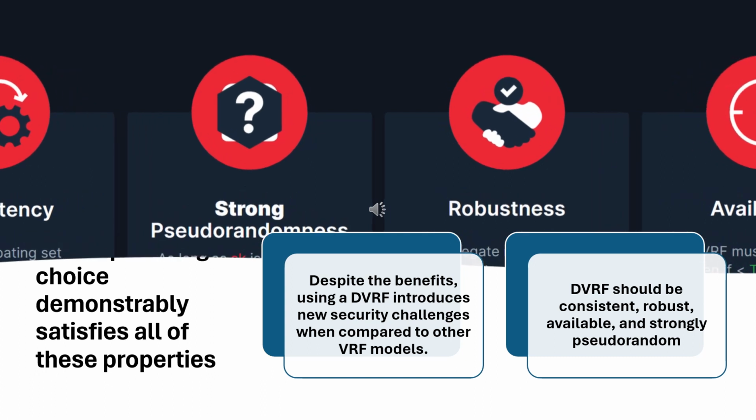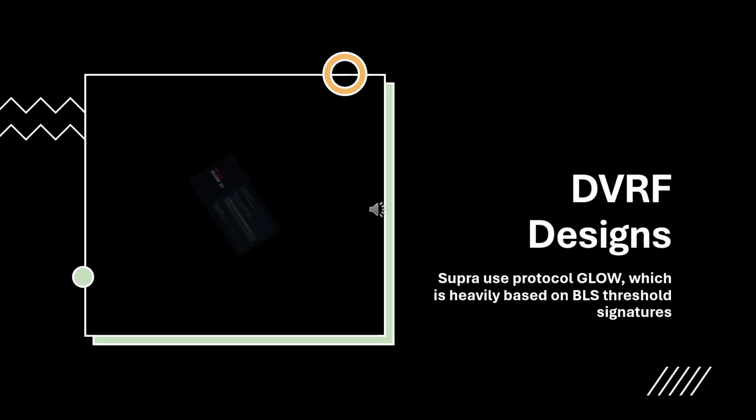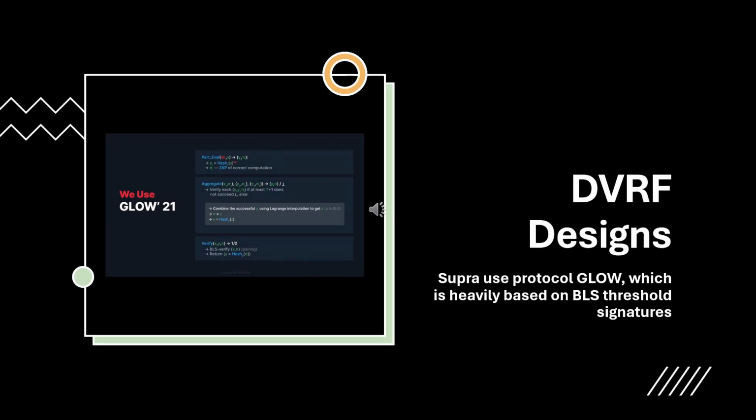The Supra design choice demonstrably satisfies all of these properties. dVRF should be consistent, robust, available, and strongly pseudorandom. In dVRF designs, Supra uses protocol GLOW, which is heavily based on BLS threshold signatures.